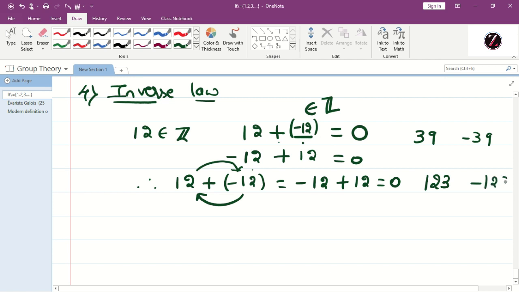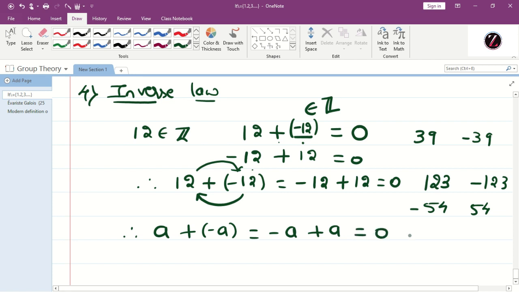Minus 123. What is the inverse of minus 54? Plus 54. So how are we writing the inverse? If we add those two numbers, I should get 0, which is the identity element. Therefore, a plus of minus a is equal to minus a plus a is equal to 0. And this is true for every a.